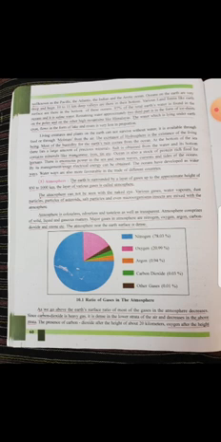Below, the picture is given of the various gases that are there in the atmosphere, and the percentage of those gases is shown according to different colors. So nitrogen 78.03%, oxygen 20.99%, argon 0.94%, carbon dioxide 0.03% and other gases 0.01%.